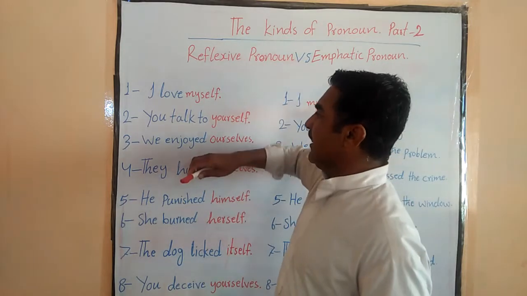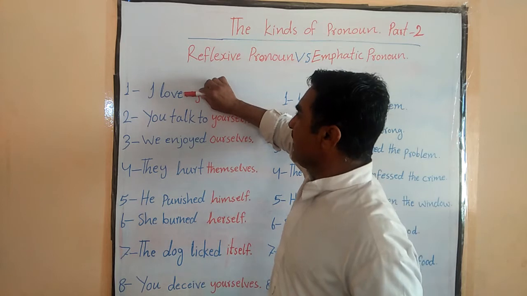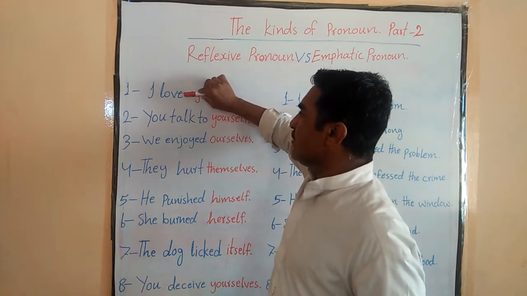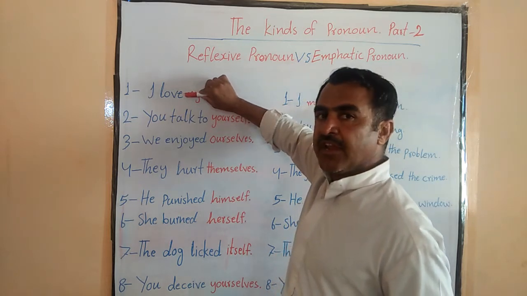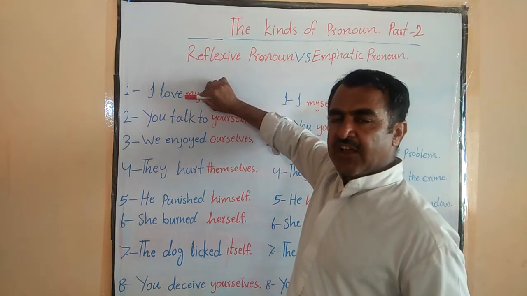If you do not read this pronoun, you will see that the sentence is not giving a meaning. It is meaningless. Such sentences are reflexive sentences.